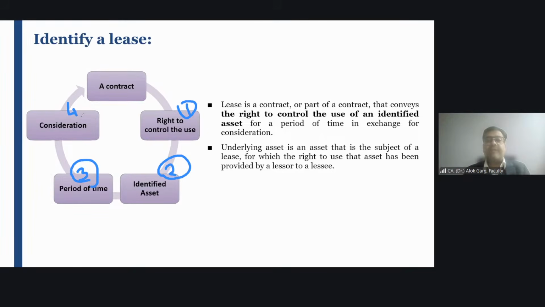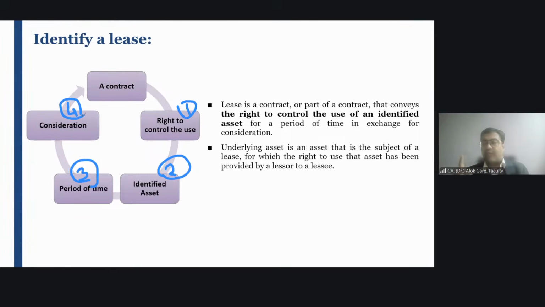For a period of time in exchange for a consideration means it is talking about transferring a right to control the use, right, not right to use. In our accounting standard the word was right to use. In Indian accounting standard 116 the word is right to control the use, which means who should control the use?